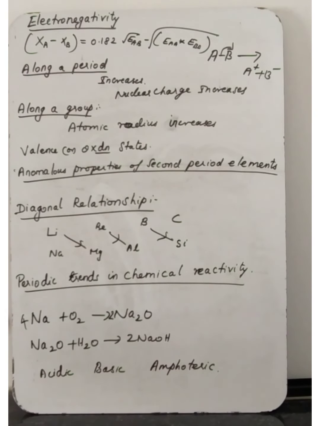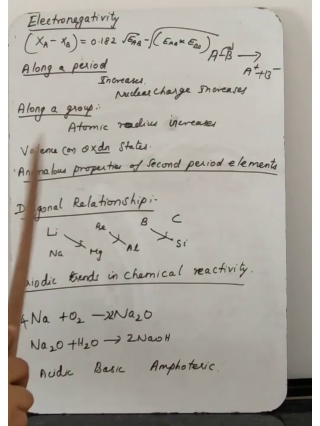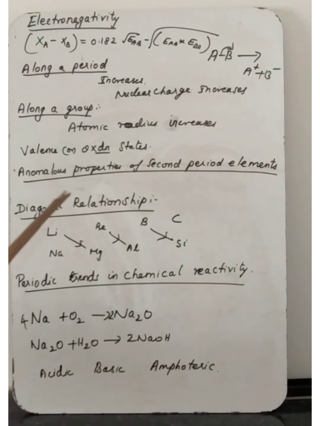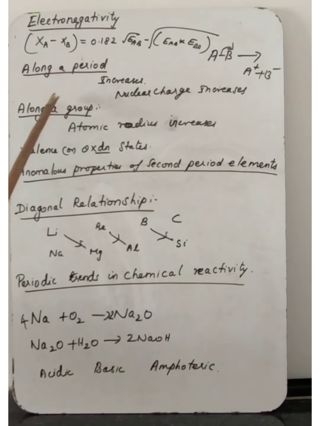So as we move down the group, the atomic radius increases and the attraction between the nucleus and the valence shell decreases. Hence electronegativity decreases. As we move from top to bottom along the group, the size of the atom increases, which means atomic radius increases. Atomic radius increases means the attraction between the nucleus and the outermost shell decreases. So electronegativity decreases.